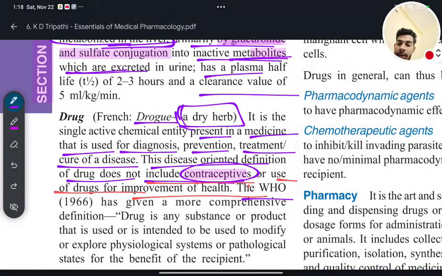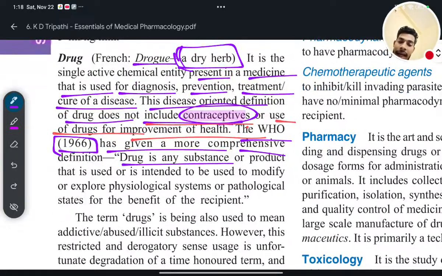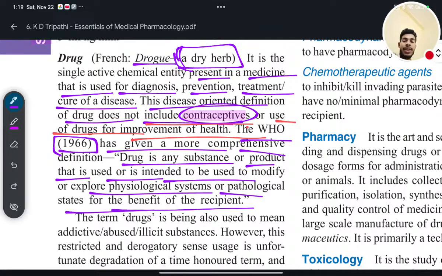the World Health Organization 1966 has given a more comprehensive definition, that is, drug is any substance or product that is used or intended to be used to modify or explore physiological system or pathological state for the benefit of the patient.